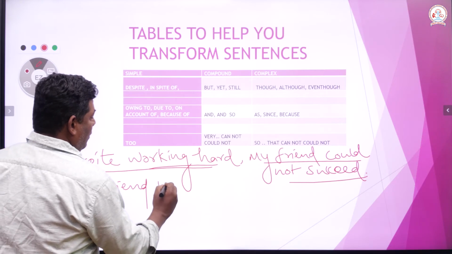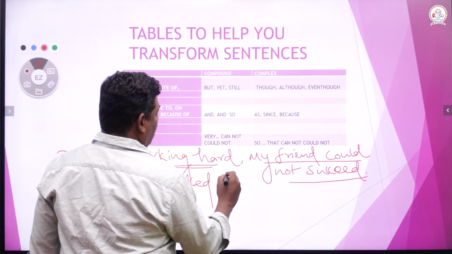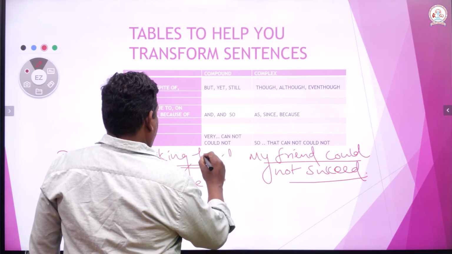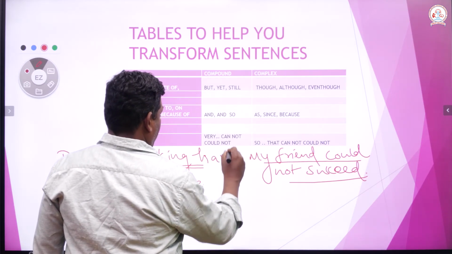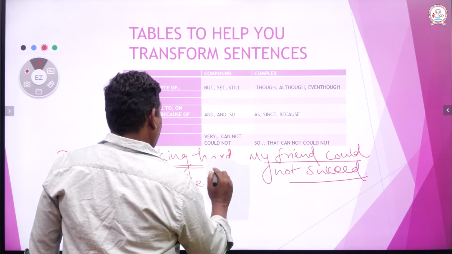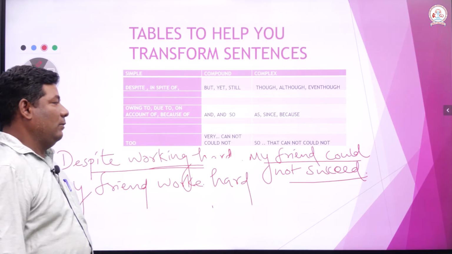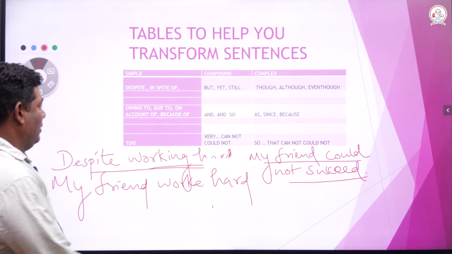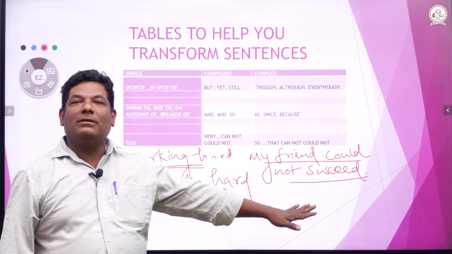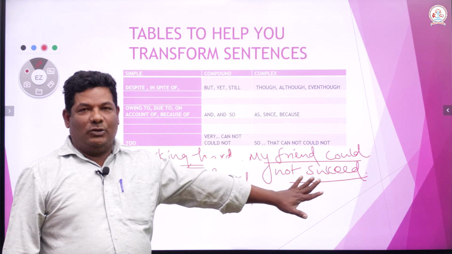My friend worked hard. My friend worked hard. It's a main clause, right? My friend could not succeed is another main clause. We kept it untouched.